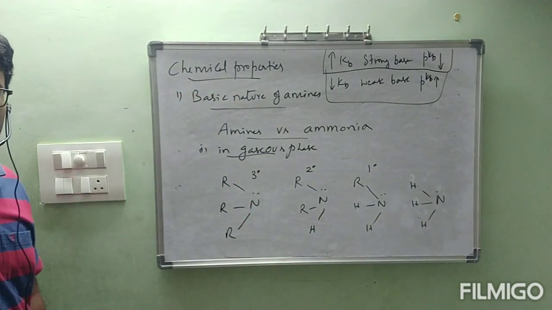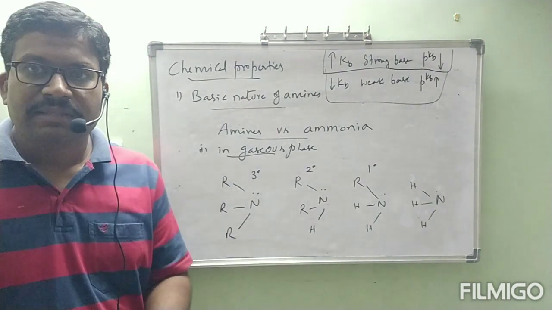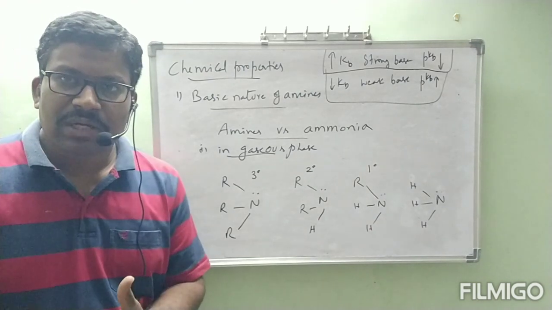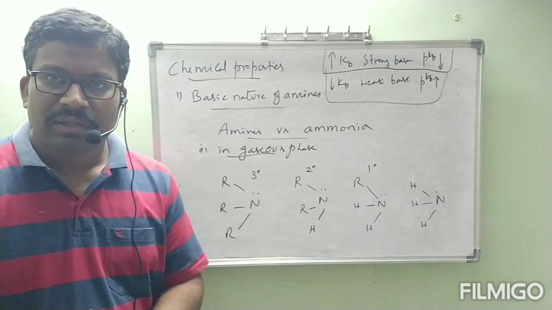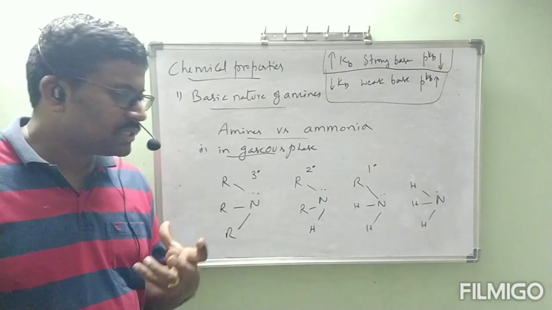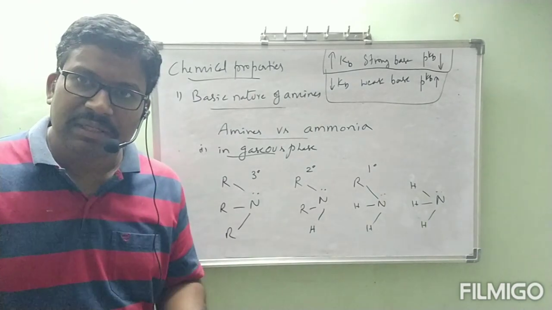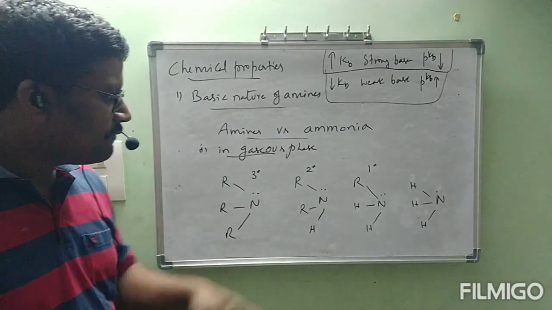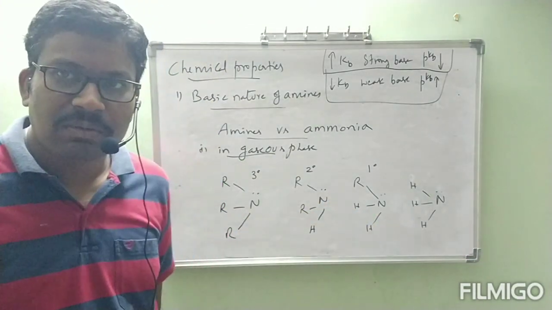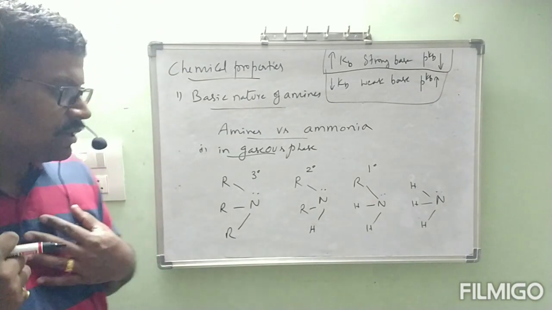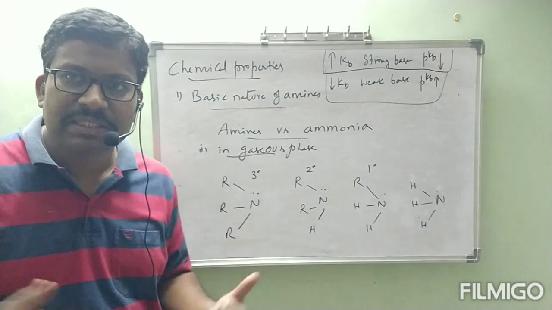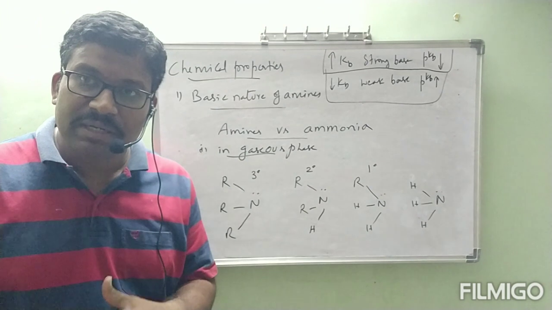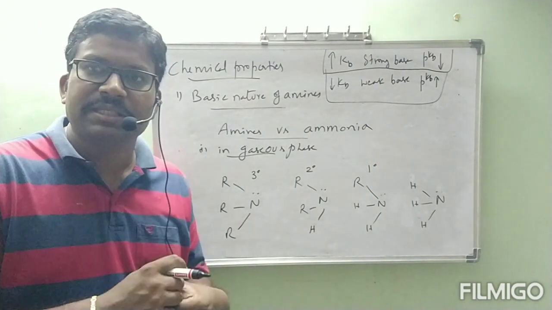Before going to write this order, we have to know what is meant by a strong base. The substance which can donate the lone pair of electrons easily, that is called a strong base. Now we have 4 different substances, and nitrogen in each contains a lone pair. We have to discuss which substance is able to donate the lone pair of electrons easily. Out of these 4 substances, that one we are going to concentrate on. That substance is highly basic.